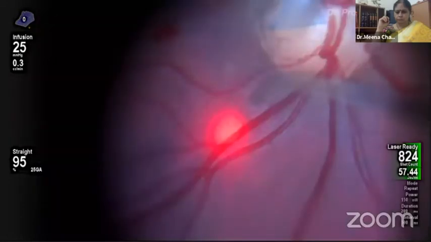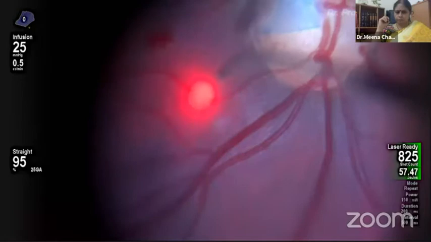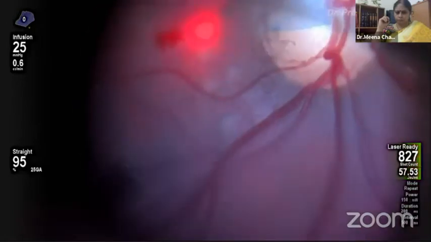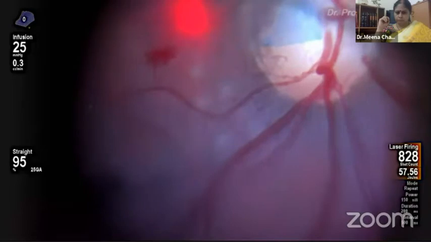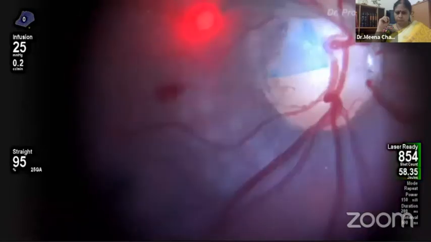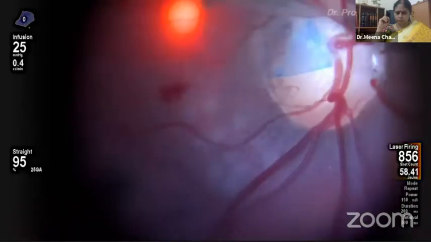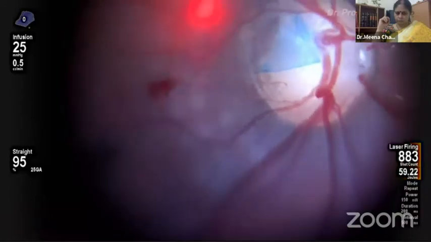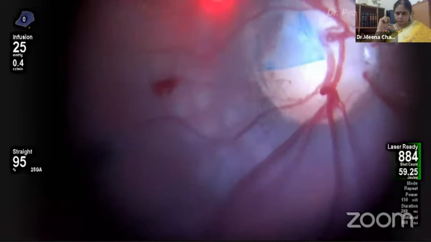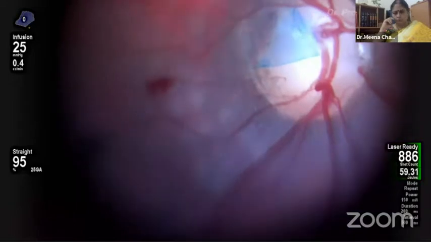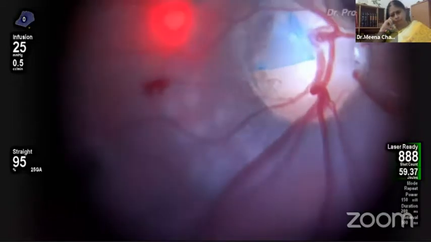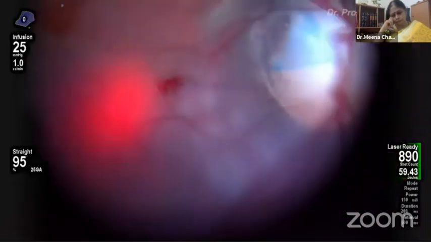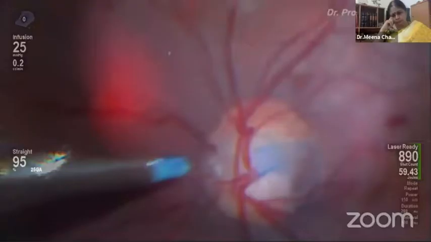A very light laser is done in the temporal margins of the ring. Before we apply laser, we will titrate it peripherally so that we do not do a dense laser. A very mild blanching of the grey burns are given at the temporal edge. 2 rows of burns are enough. The aim of which is to possibly create a very light barrage to prevent any passage of fluid from within the pit towards the macula.